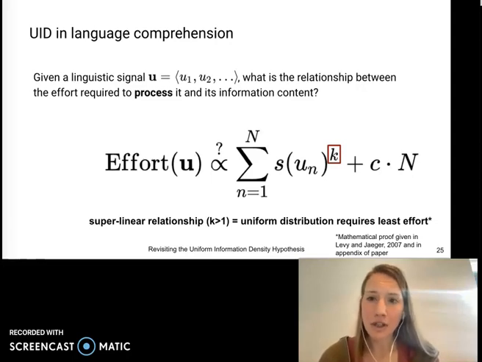Now, to see why this implication is true, we look at the minimizing solution of the above equation. For a fixed number of bits, that is a fixed total amount of surprisal in a signal, a uniform distribution of information is the unique minimizing solution, or the distribution that would require the least effort to process. We provide a proof of this in the appendix of our paper for those who would like to see a more rigorous proof.